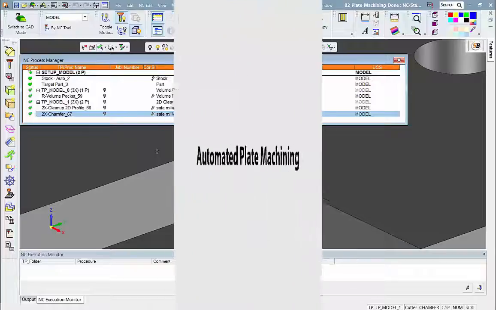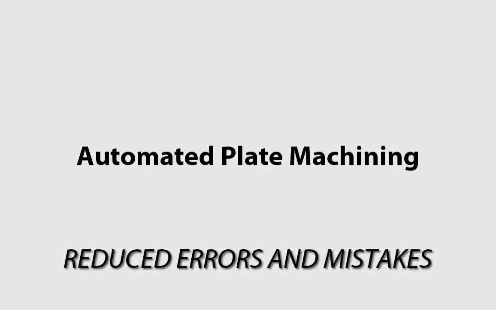As you can see, the new automated plate machining provides safer and faster programming without manual input and retyping, resulting in drastically reduced errors and mistakes.